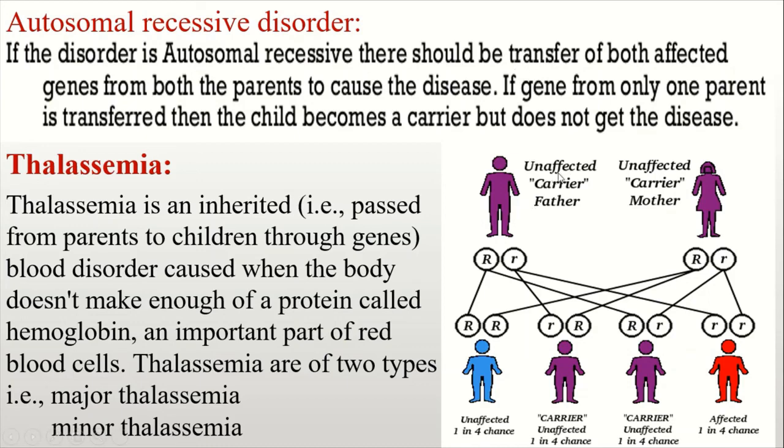Everybody see the figure. Here the father is an unaffected carrier and the mother is an unaffected carrier, and here capital R is a healthy gene and small r is a thalassemia gene. Two types of gamete are formed from both parents. When a cross occurs between the two types of gamete, it is seen that out of 4, 1 is an unaffected child, 2 are unaffected carrier children, and 1 is an affected child.